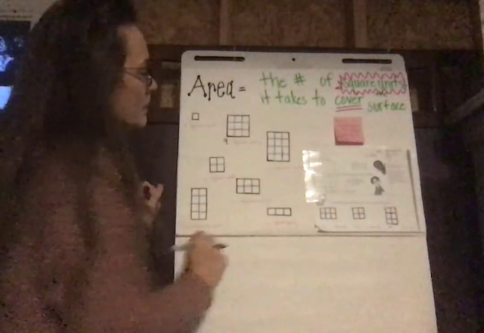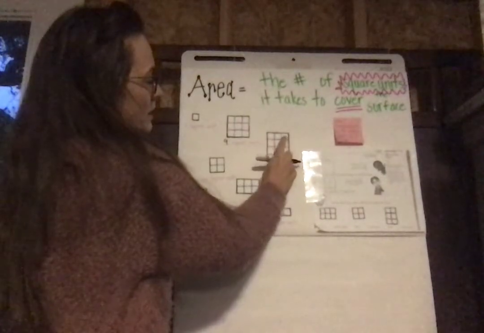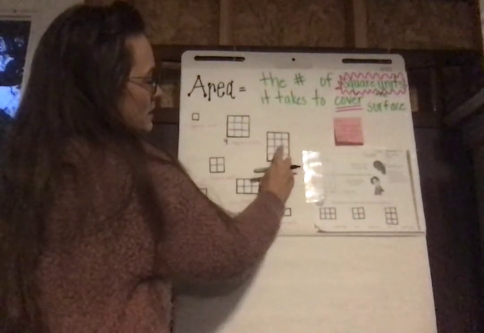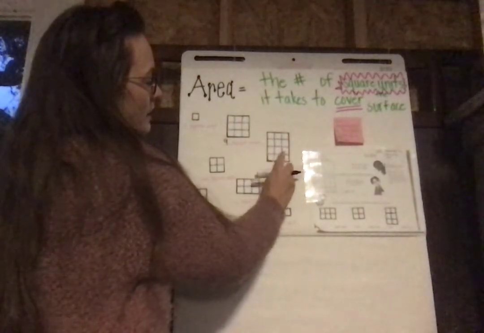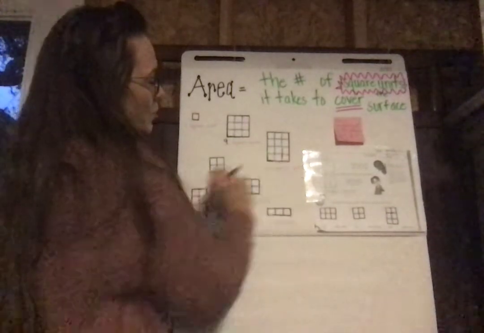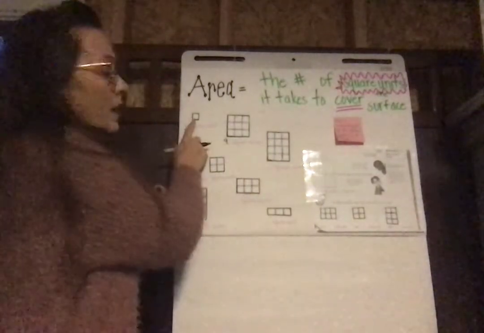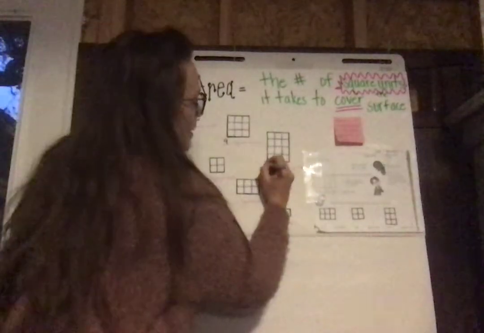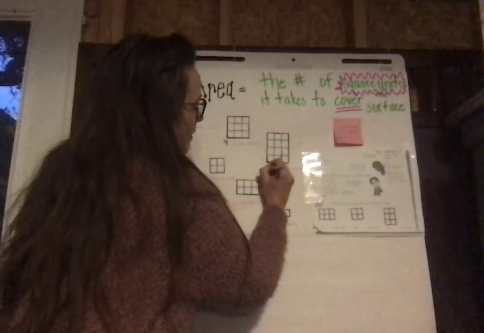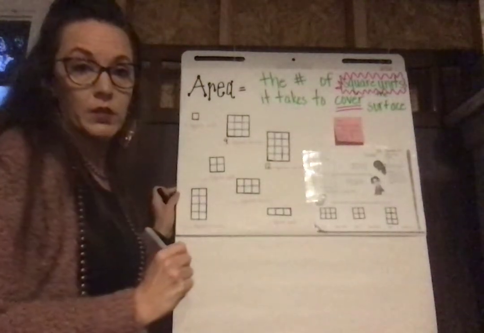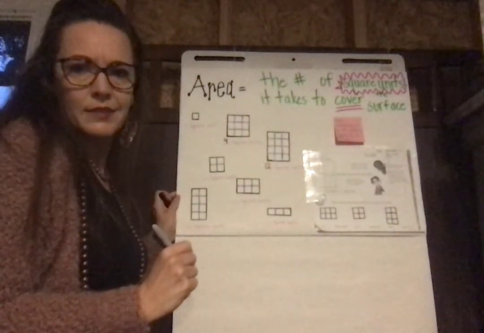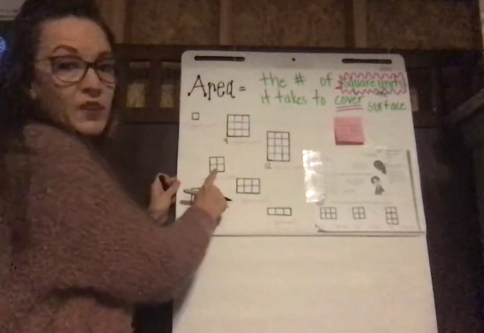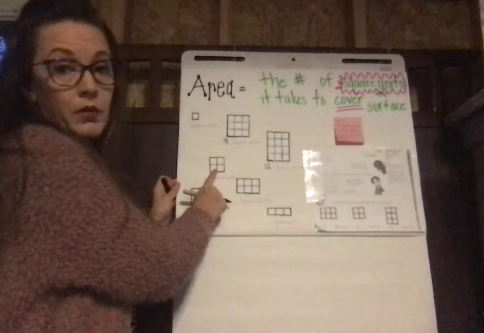So let's count this one. 1, 2, 3, 4, 5, 6, 7, 8, 9, 10, 11, 12. Since it takes 12 squares to cover this whole thing, I can say that the area is 12 square units. How easy is this? Super easy. Let's find the area of this shape. I bet you already know it.